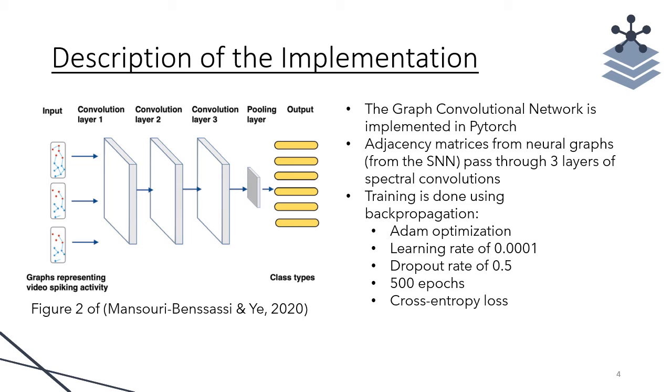The neural synchrony graphs, represented by adjacency matrices, are used as input to a graph convolutional network. The network was implemented in PyTorch and was composed of 3 convolutional layers. The layers use spectral convolutions, which means that every layer is a linear layer with a nonlinear activation, and the output of every layer is multiplied by the normalized graph Laplacian of the adjacency matrix at every step. The last layer is a pooling layer, and the output is one of 6 emotion classes. The training of this network is done using backpropagation with Adam optimization, cross-entropy loss, and a dropout rate of 0.5.